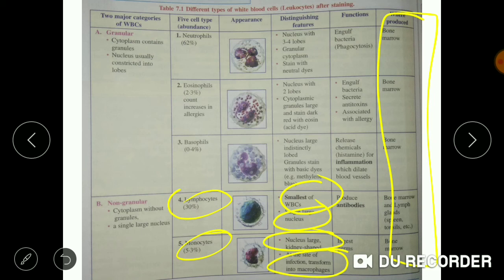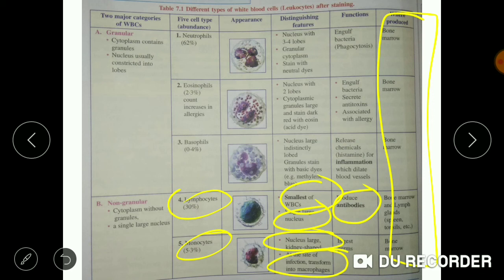Now, what is the function of lymphocytes? Lymphocytes produce antibodies. Now, what are antibodies? Antibodies act against toxic substances, against the antigen. What are antigens? Antigens are the substances which cause harm to the body.